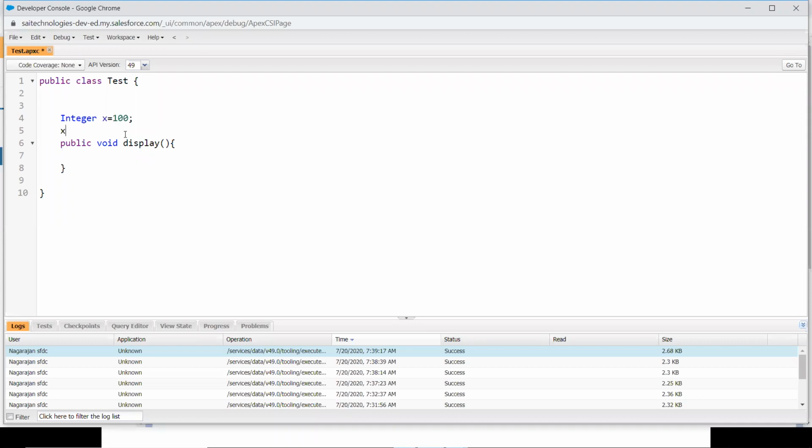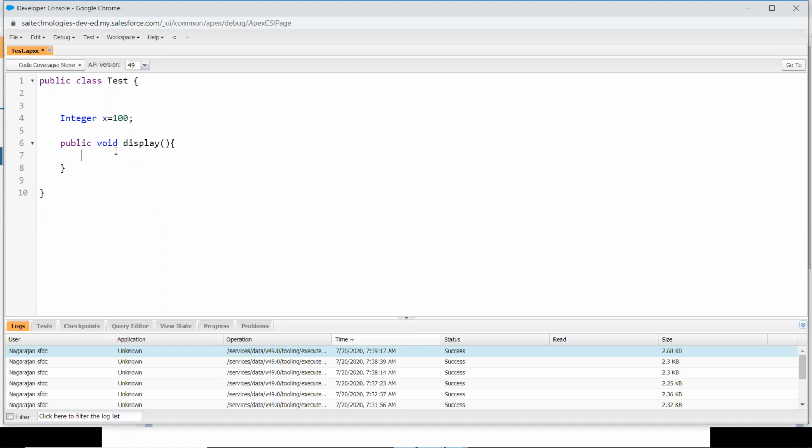For example, if I want to evaluate something, I can give x plus y over here. No, you can't give it. The expressions should reside inside your functions only. A class can contain variable declaration and function declaration. These are all the things that will be there.